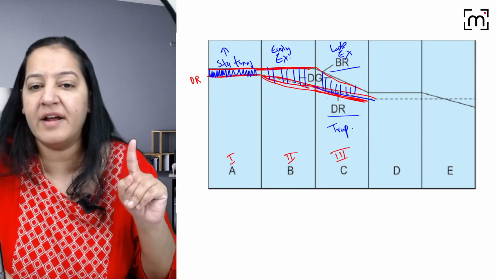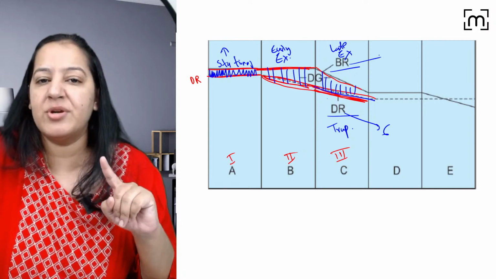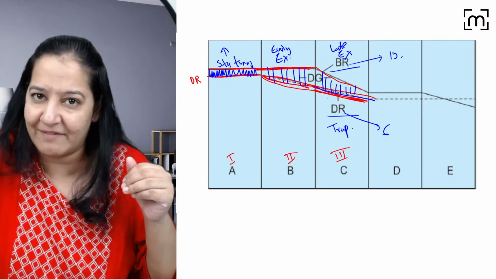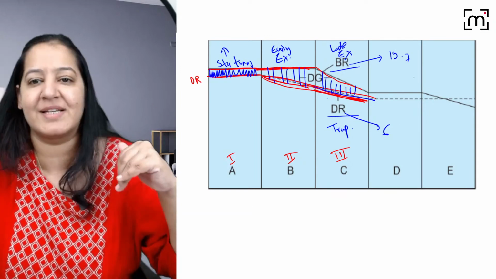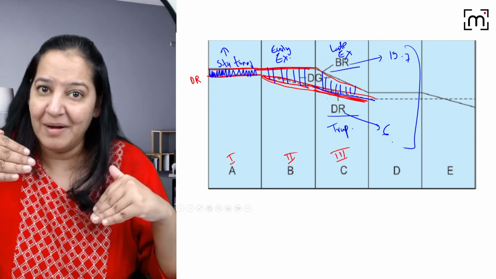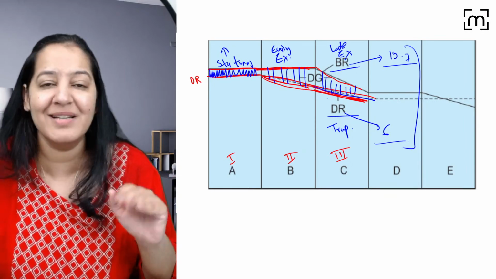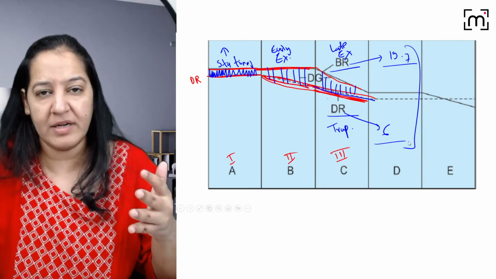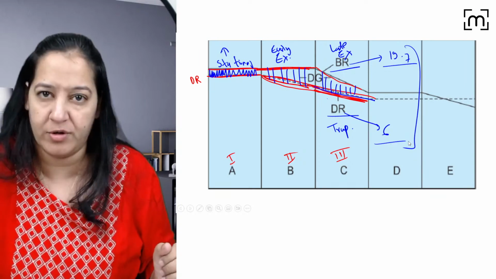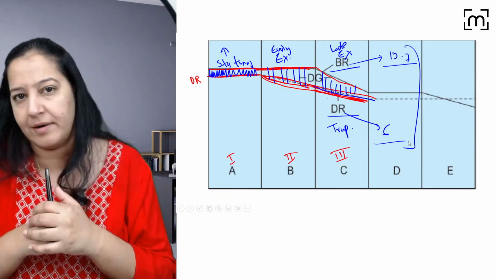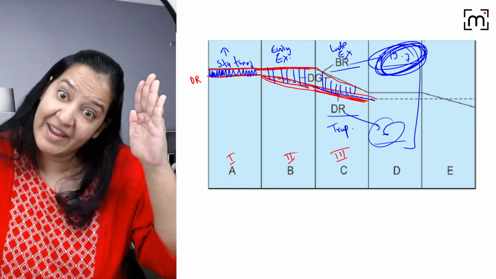I told you now, in India, death rate is 6. Every 1,000, 6 people are dying in 1 year. But birth rate is almost 19.6, 19.7, whatever it is. So every 1,000, 19 people are taking birth, but only 6 are dying. So there is a big gap. Right? More people are coming and fewer people are going. It is not a balance. It is not a stable model. So one day it will be explosive. It will be like a bomb. The population will explode. So this is the explosive, the most dangerous model. So you should work on this to decrease it. We cannot increase the death rate, but we can decrease the birth rate.